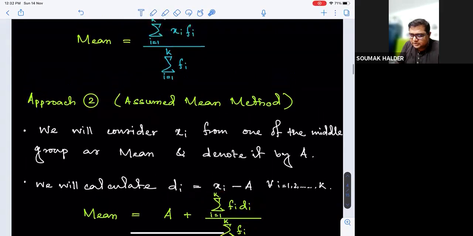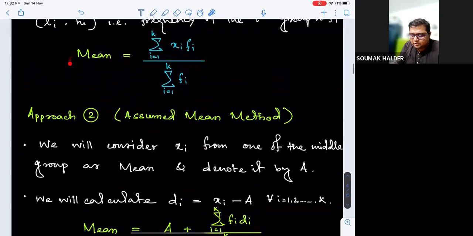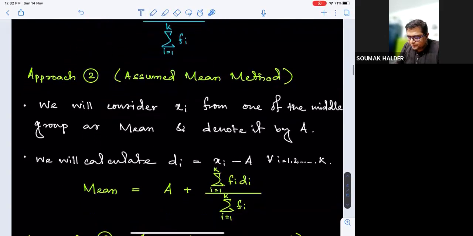If this is the mean to be calculated exactly in a group data, then when our assumed mean is taken as A, this will be the error involved in assuming. Is that okay? So when I add the error to the A, it gets back to the same mean. Can everyone follow? Yes.